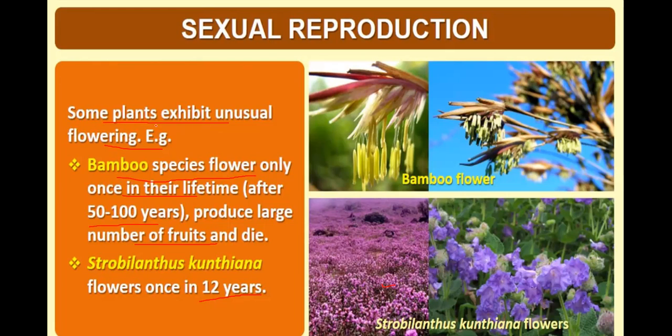So these are some plants which show unusual flowering, bamboo as well as Strobilanthes kunthiana.